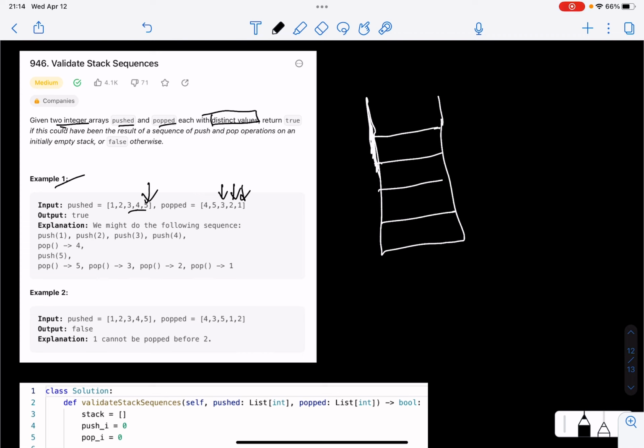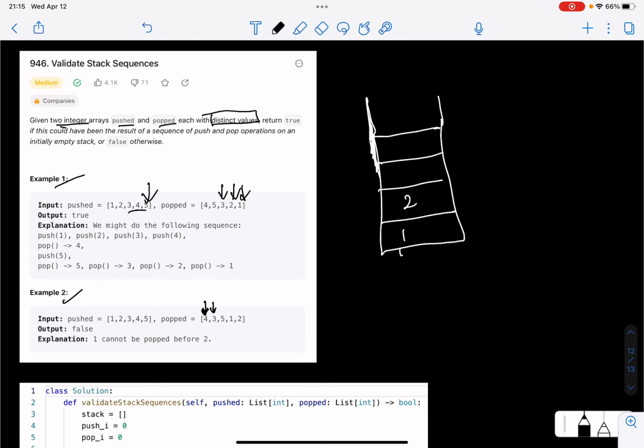Let's look at a case which is not possible. Let's look at example 2. So we have pushed and popped arrays. We again keep pushing. So we push 1, we push 2, we push 3, we push 4. We observe that the popped array begins with 4. And we have already pushed 4, so we can pop it. So at this stage we pop 4. We observe a 3 over here, so we can pop the 3 since it's the topmost element.